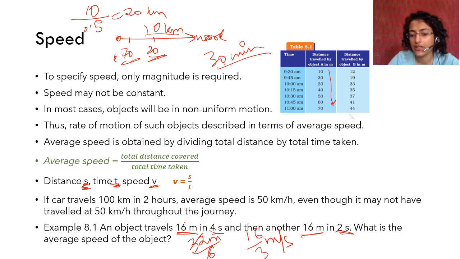So 5.3333 is what you will get if you divide it. So this is the average speed. Okay.